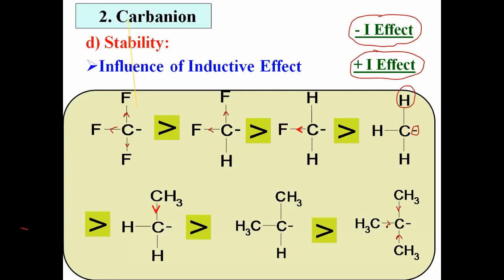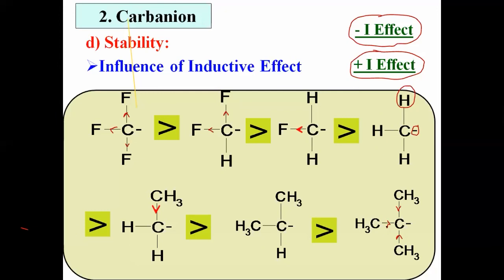This is just about the stability of carbanion. Now there are two important statements regarding that stability. First, electron withdrawing groups increase the stability of carbanion. Which groups? There may be fluorine, chlorine, bromine, NO2, etc. Any more electronegative atom or group shows minus I effect and increases the stability of carbanion. While electron donating groups, for example any alkyl group such as methyl, ethyl, propyl, etc., decrease the stability of carbanion.